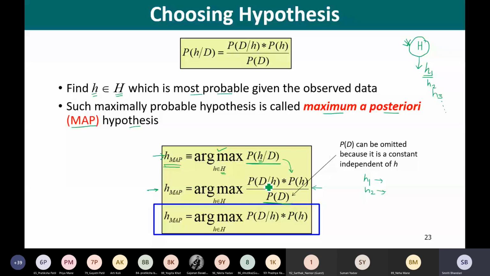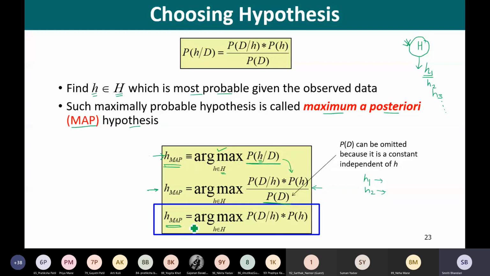Whichever hypothesis provides the maximum probability would become my h MAP, the maximally probable hypothesis, which is called the maximum a posteriori hypothesis.